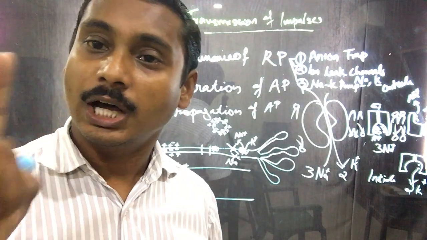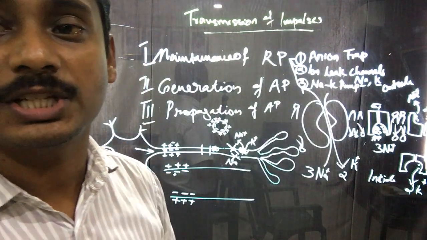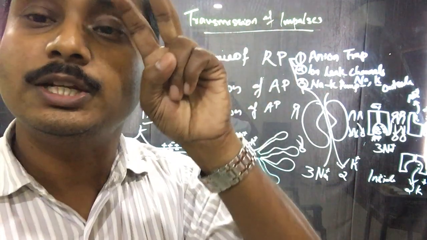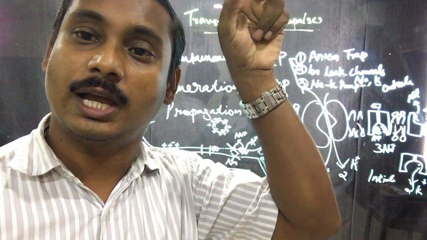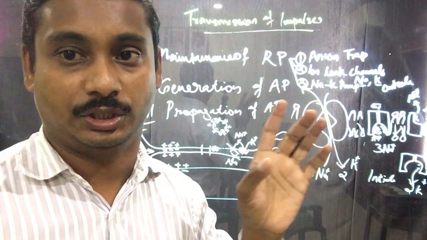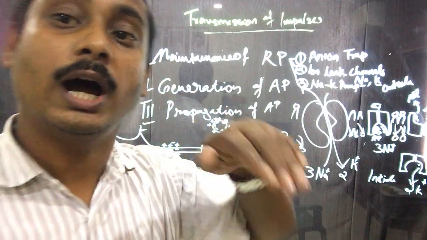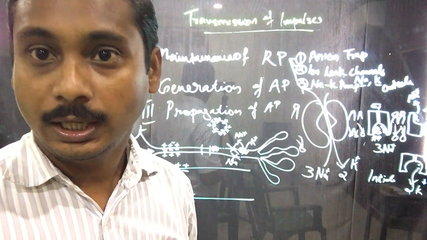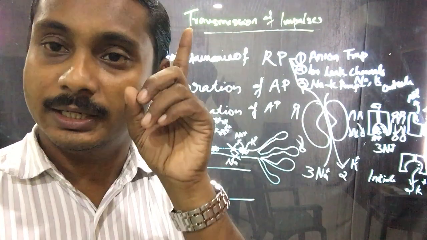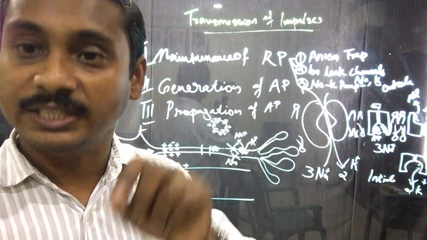Remember, both are positively charged, but when 3 positively charged ions move out, only 2 positively charged ions come in. 3 move out and only 2 come in. So the net charge will be 1 positive ion extra outside, and this is the reason why the outside is positive in relation to the inside.